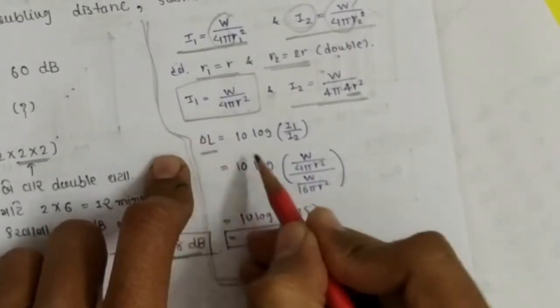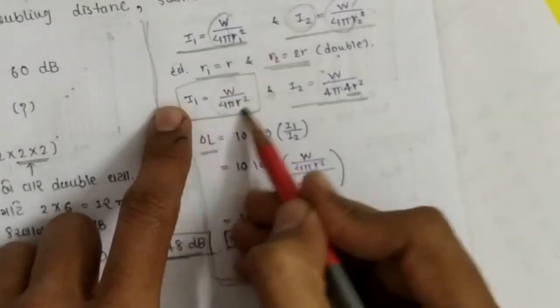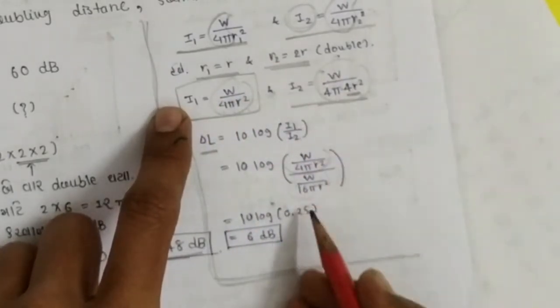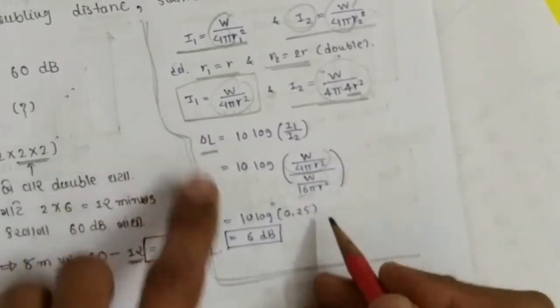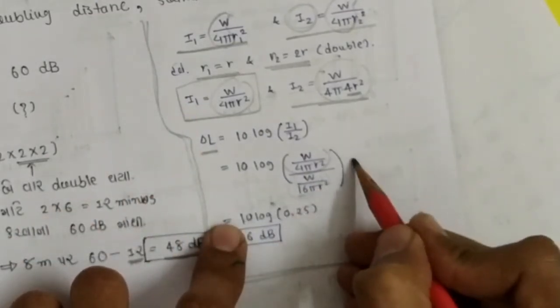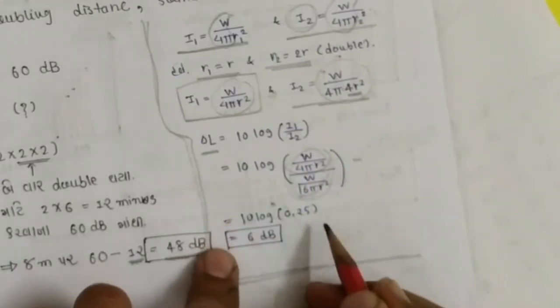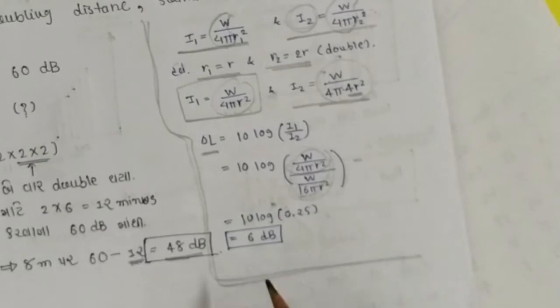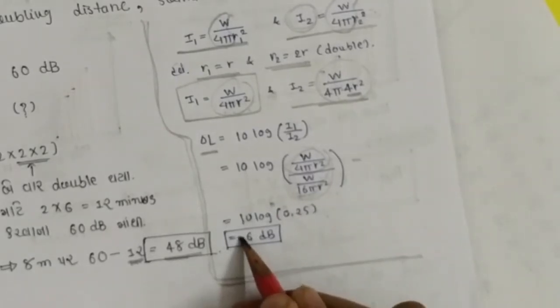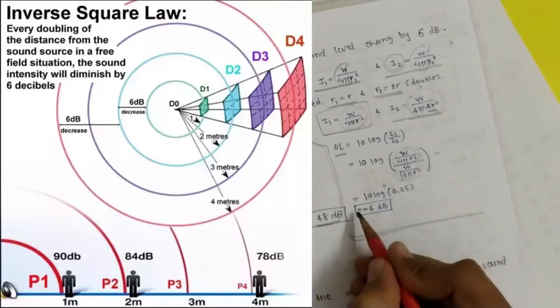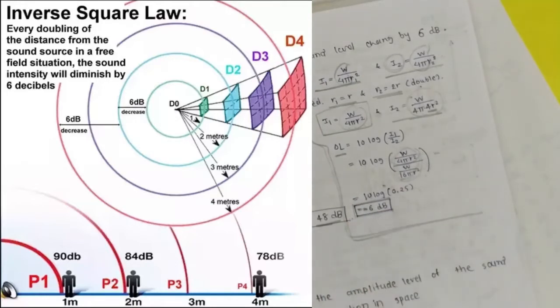Now delta L is 10 log I1 by I2. I1 is 4 pi r square, and I2 is 4 into 4, 16 pi r square. So 10 log 1 upon 4, this will become 1 upon 4. So 10 log 0.25 will get minus 6 decibel. So 6 decibel will get reduced as you double the distance.